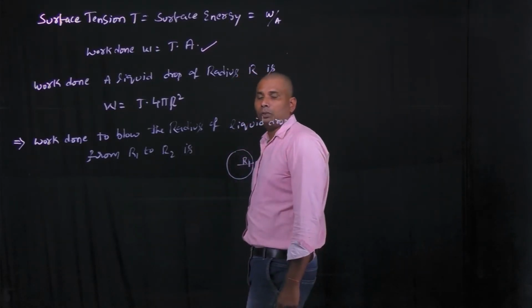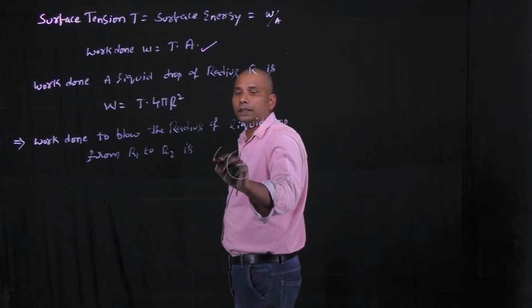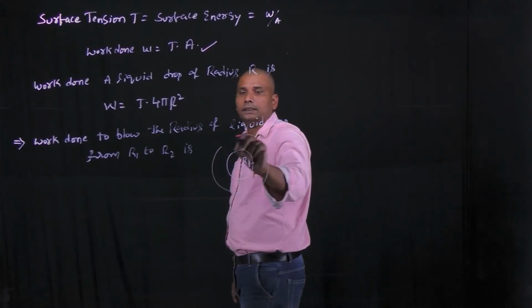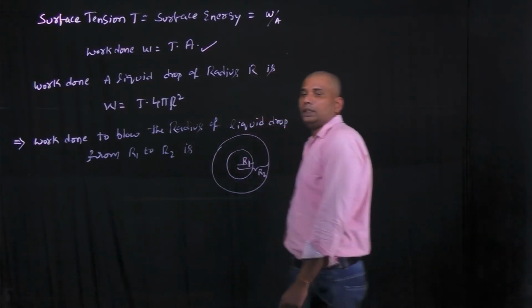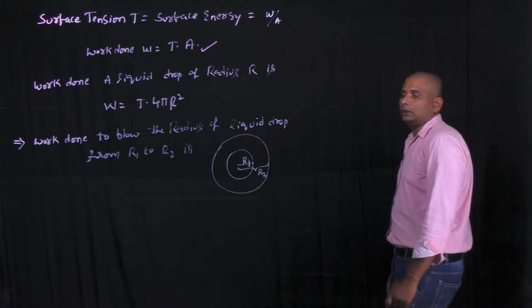To blow this liquid drop, its radius changes from R1 to R2. To blow it to radius R2, the work done is